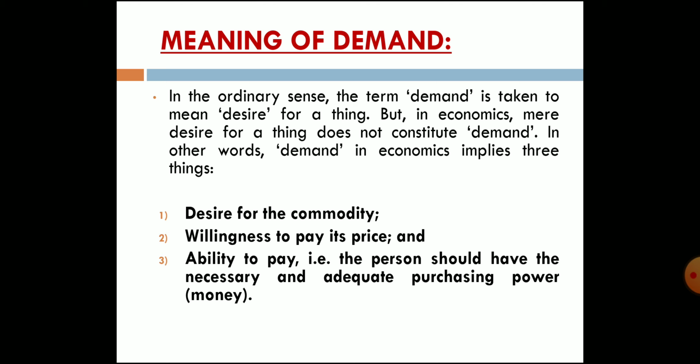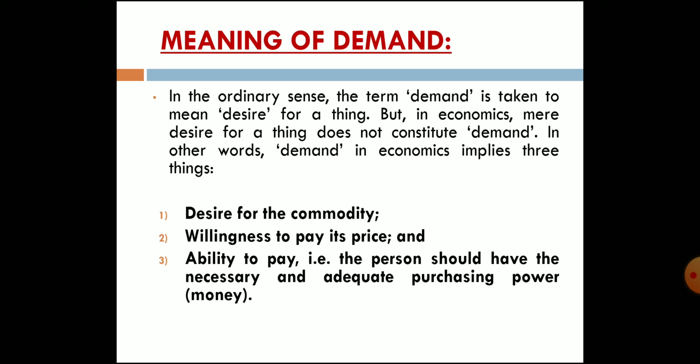We are going to start from unit number 2, that is demand and supply. So demand means generally whenever the price of the product increases, demand will decrease, and whenever the price of the product reduces, demand will increase. That is the law of demand. So generally in normal language, if you have any kind of desire or willingness, then it will be known as demand.